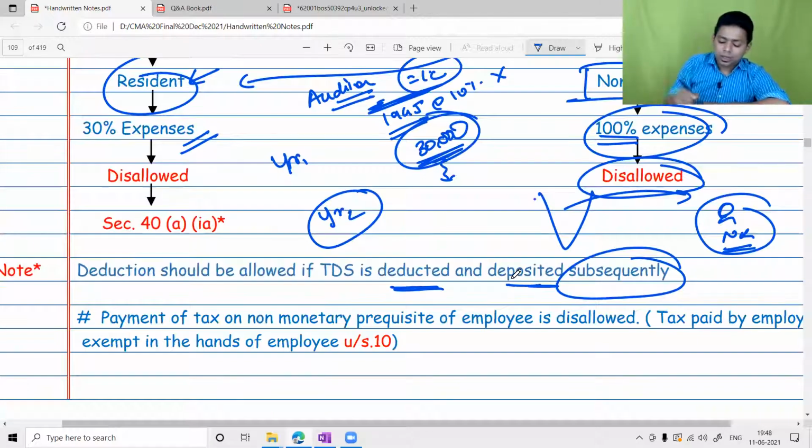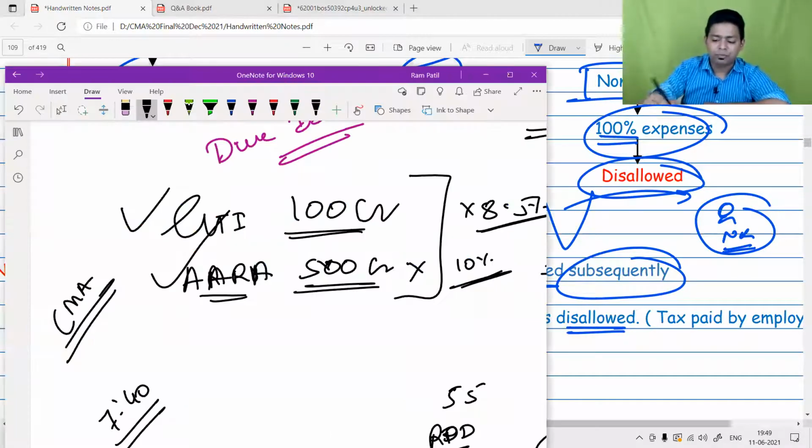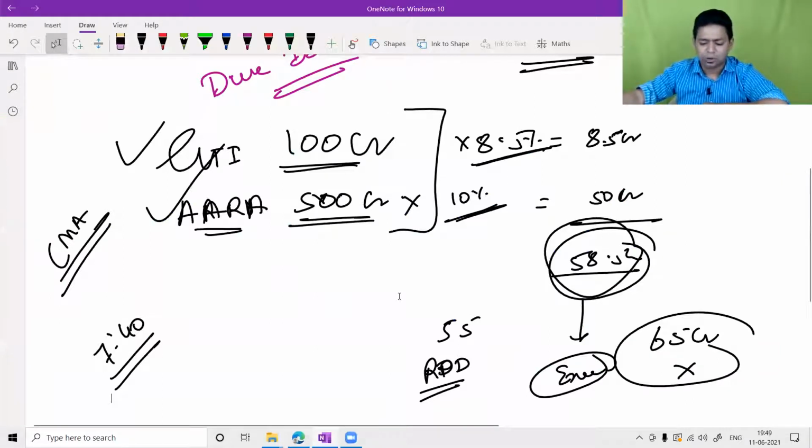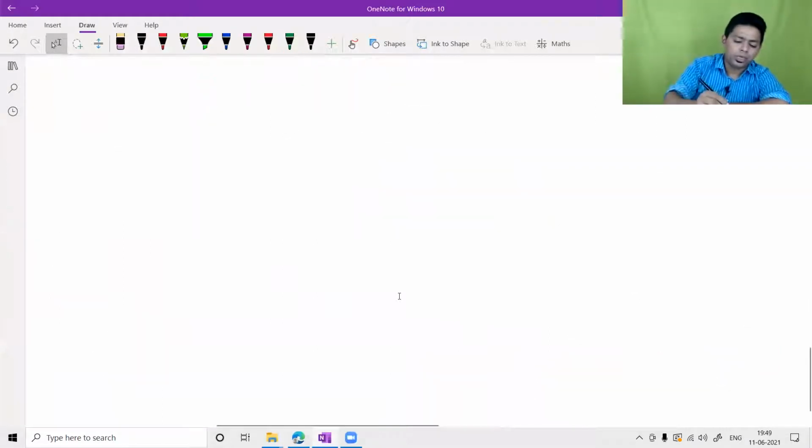Next, sir, payment of tax on non-monetary perquisite by an employee is partly disallowed. Please understand, payment of tax on non-monetary perquisite of an employee is disallowed. So why is it disallowed? Many students find it difficult to understand the logic behind it, so allow me to teach the logic.